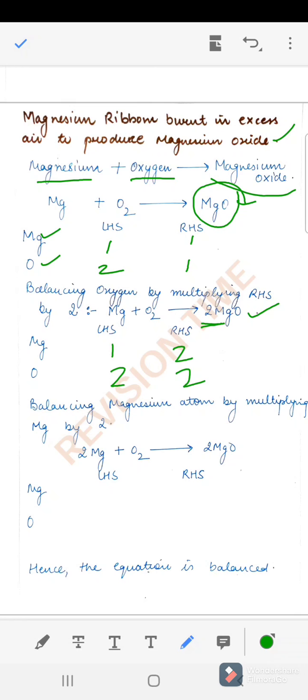Now we have to balance the magnesium atoms. Multiply this magnesium here by 2 now. So when we multiply magnesium by 2, we get this equation. Now again let us see. On the left hand side we have 2 magnesium atoms. On the right hand side we have 2 magnesium atoms. On the left hand side we have 2 oxygen, and on the right hand side we have 2 oxygen. So hence this equation is balanced now.